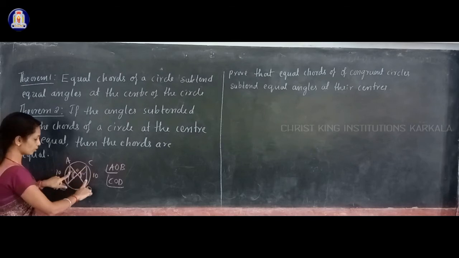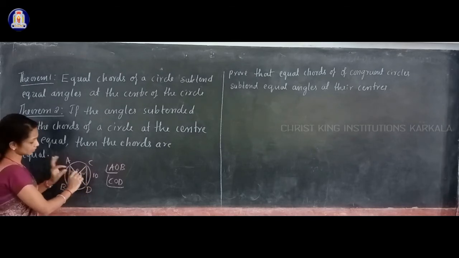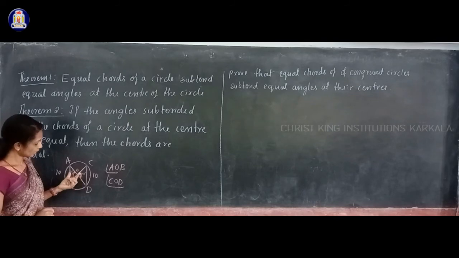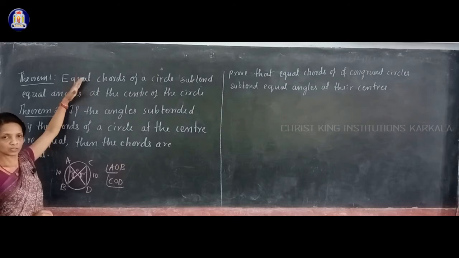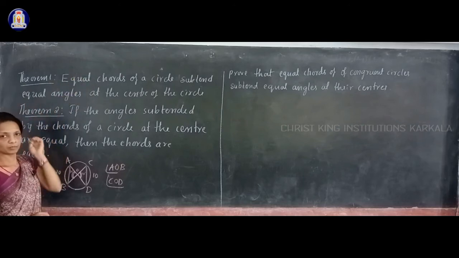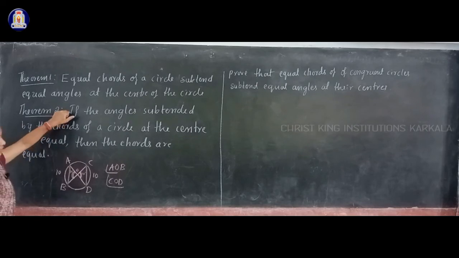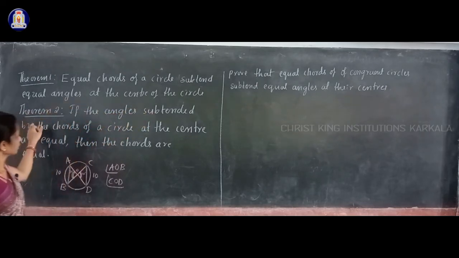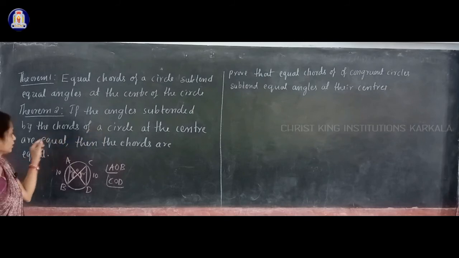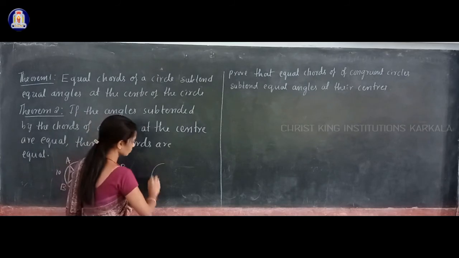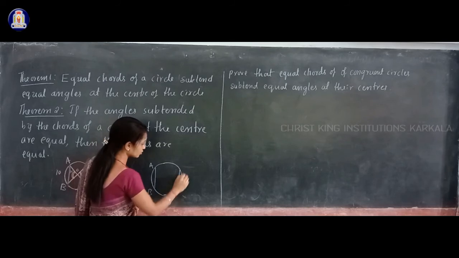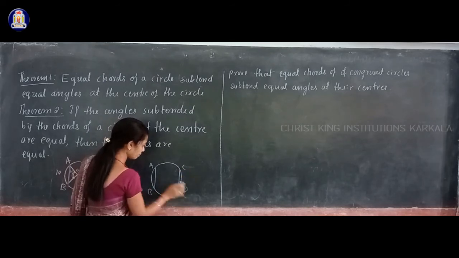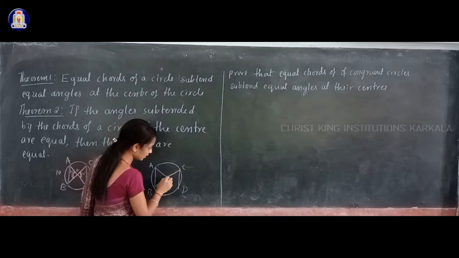Suppose you have two equal chords like this, then they will subtend equal angles at the center of that circle. And the converse of theorem 1 is nothing but theorem 2. It says: if the angles subtended by the chords of a circle at the center are equal, then the chords are equal. Suppose you take two chords AB and CD such that they subtend equal angles at the center.